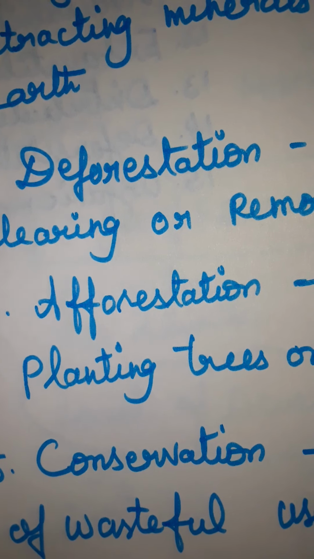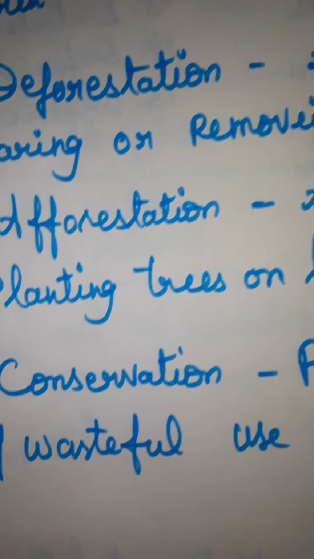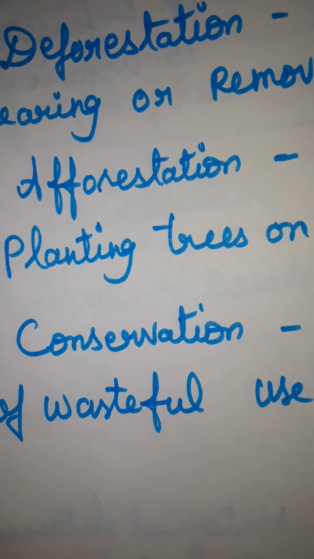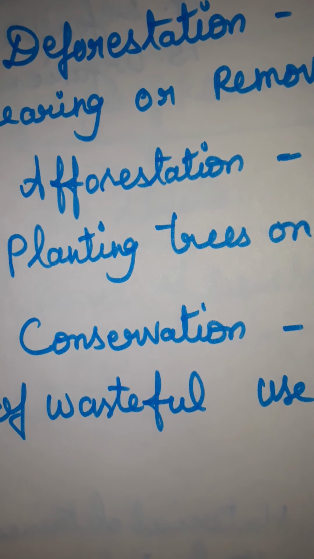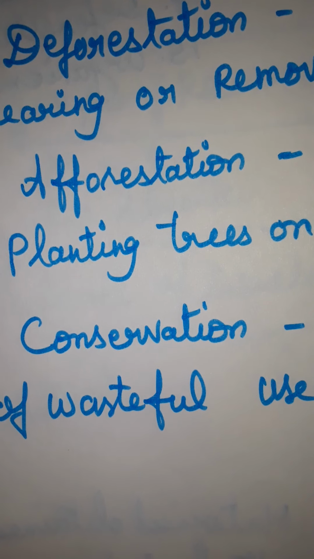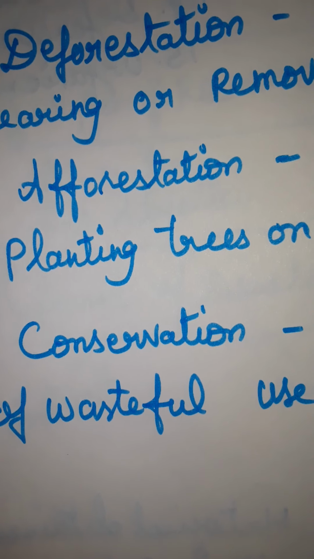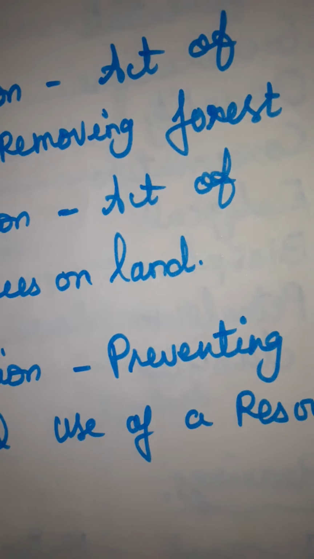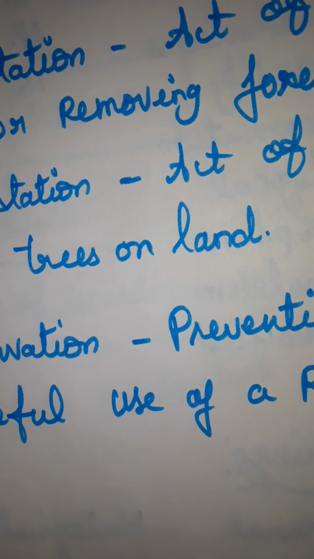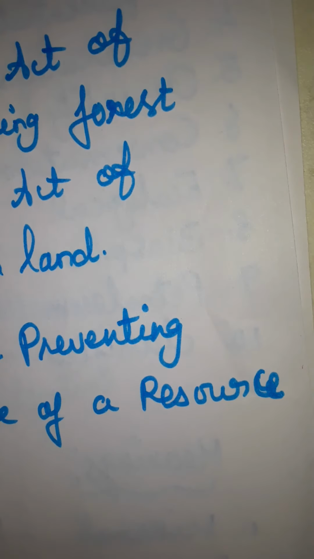Then conservation. What is the meaning of conservation? Preventing wasteful use of a resource.